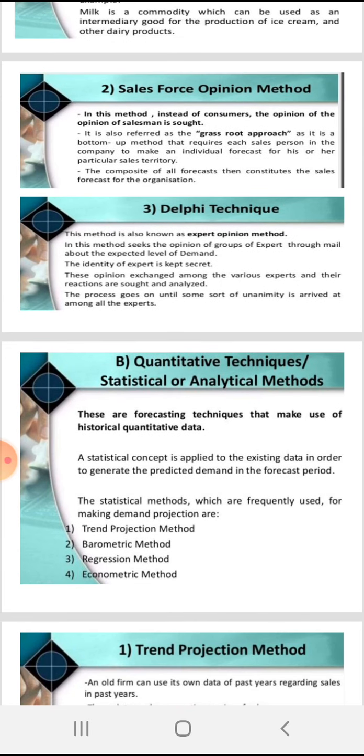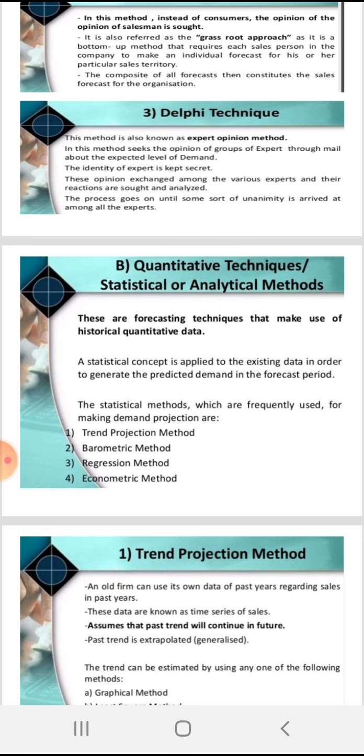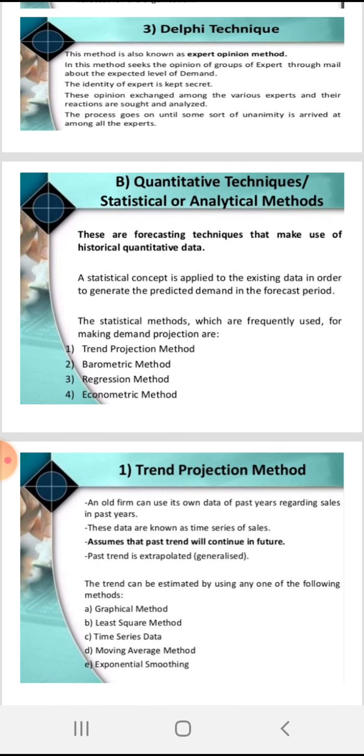Now Salesforce opinion method. In this method, instead of the consumers, the opinion of the salesman is sought. It is referred to as the grassroots approach, as it is a bottom-up method that requires each salesperson in the company to make an individual forecast of his or her particular sales. Delphi method. This method is also known as expert opinion method. In this method, the opinion of groups of experts is sought through mail about the expected level of demand. The identity of experts is kept secret.